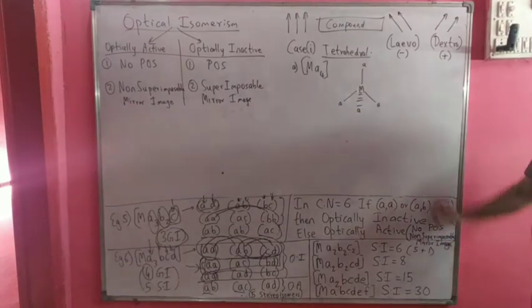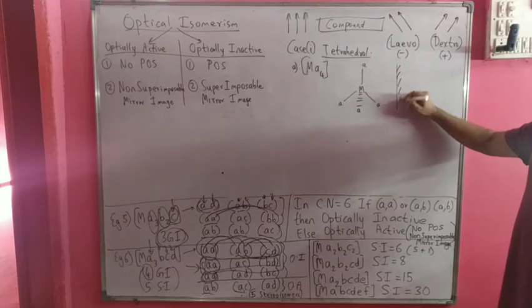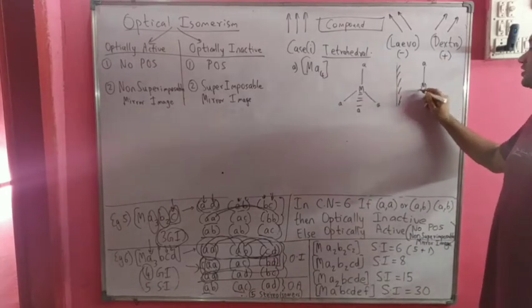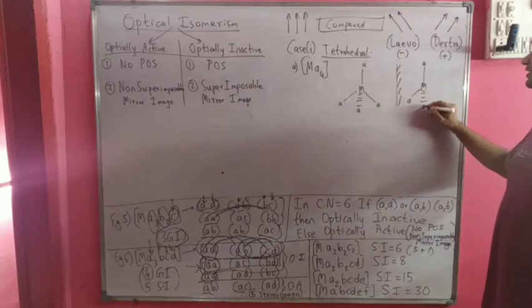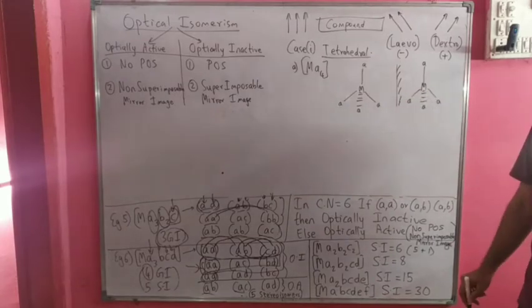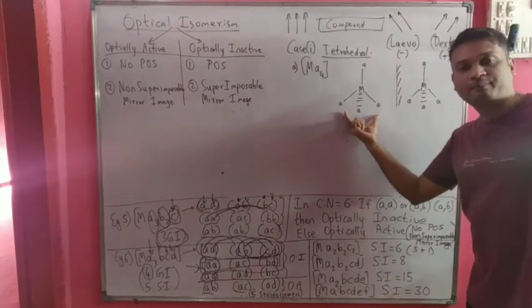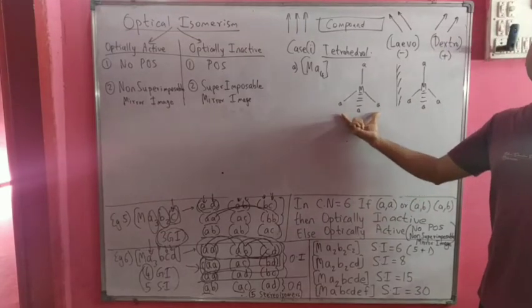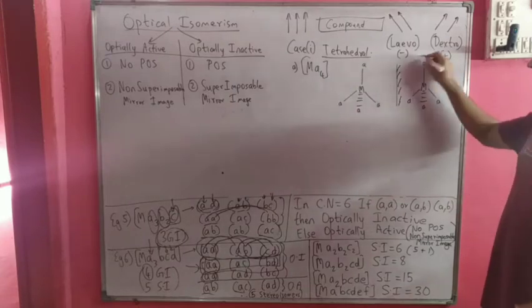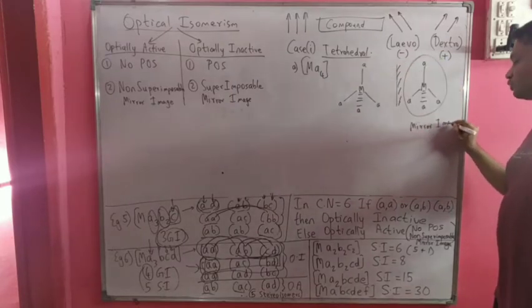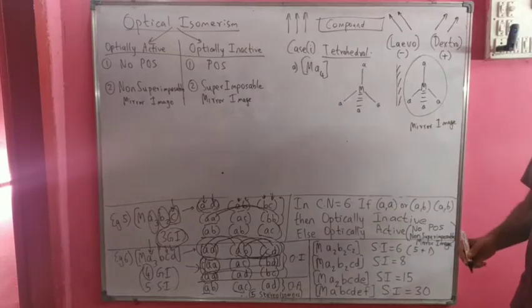In this case, if I take the mirror image of this compound, it will be exactly the same. The mirror image of this compound will be exactly the same structure itself. That means this mirror image can be superimposed on the original compound. So in this case the mirror image is superimposable.